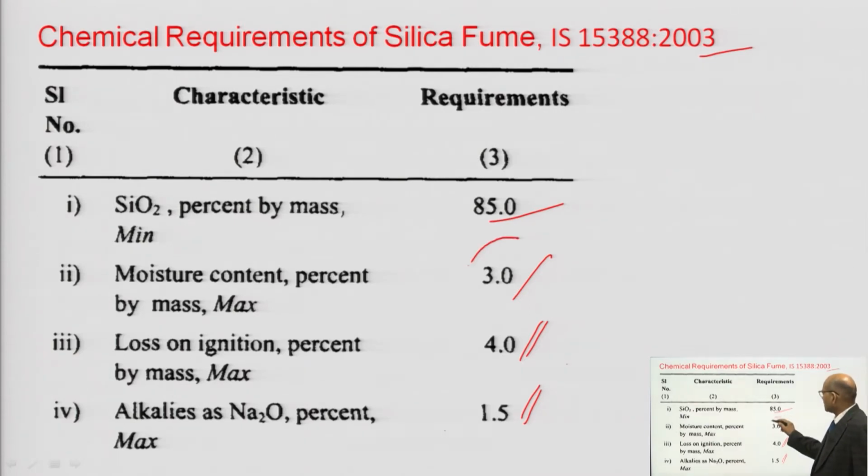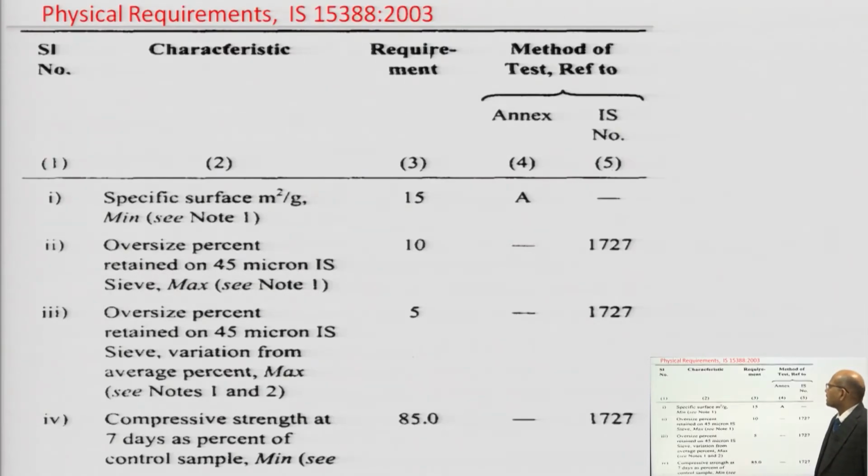So, this material should have a limitation; this should be as low as possible, and SiO2 should be as high as possible, but the minimum value should not be less than 85% by weight. Then we have the physical requirements. What should be the physical requirements of silica fume?